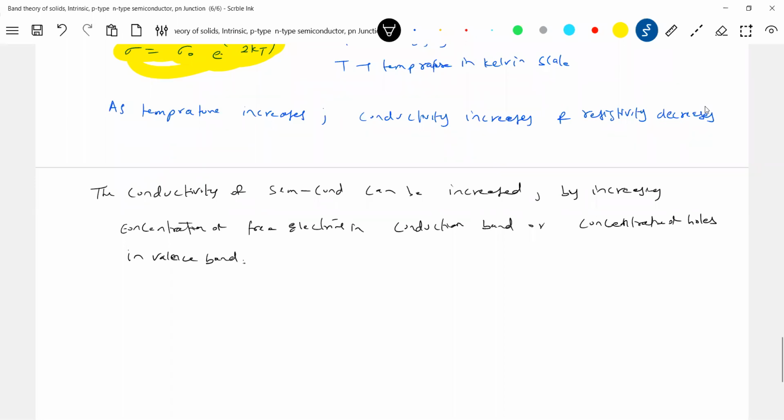How to increase that is a method called doping. By doping, by adding impurity atoms, we can increase it. So here, next: by adding impurity atoms, it can be achieved.